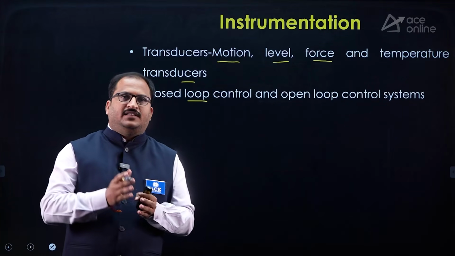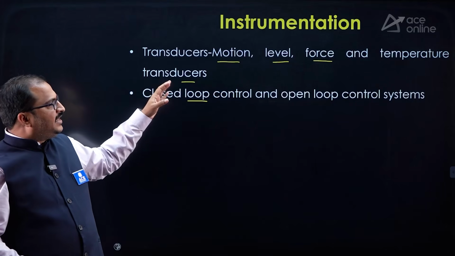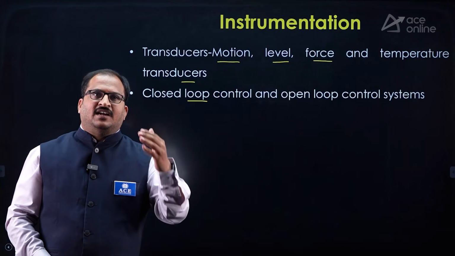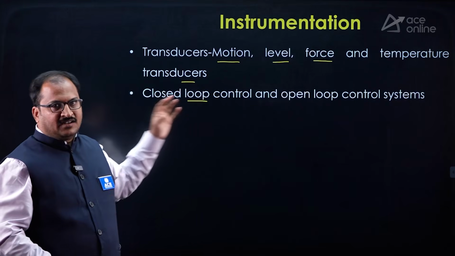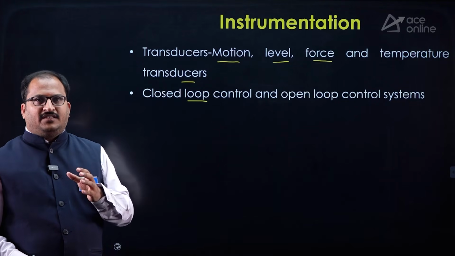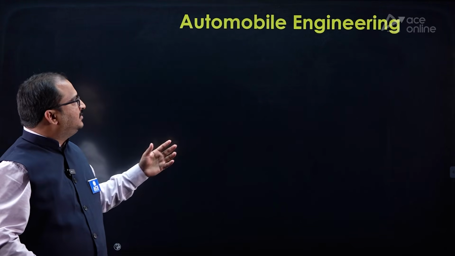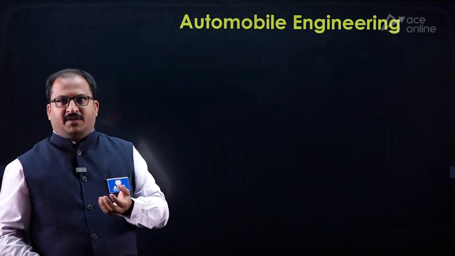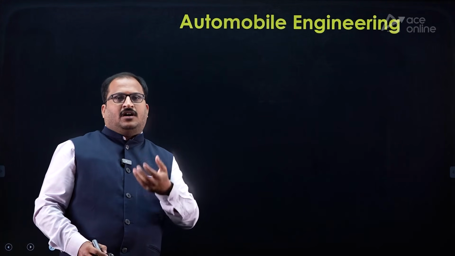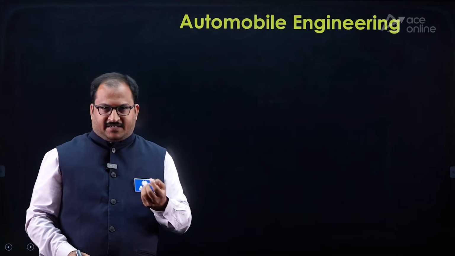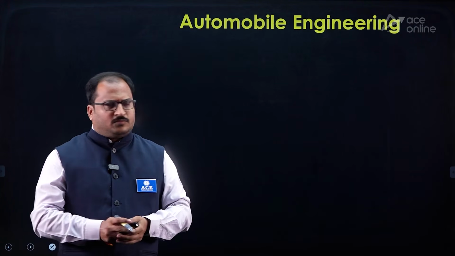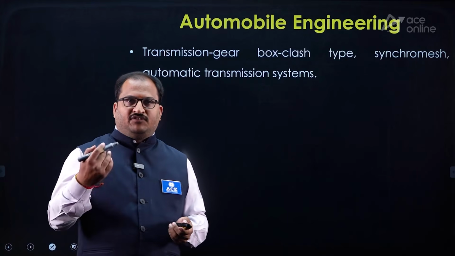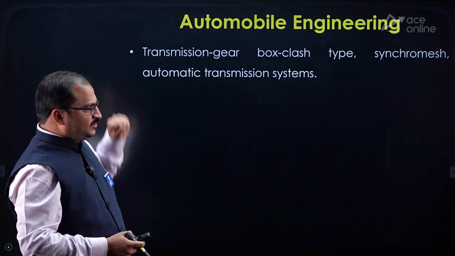See, so far in this particular syllabus, mechanical engineering students can easily learn the concepts and score well in these particular topics. The most important thing for mechanical engineering students is this automobile engineering part, because this topic you will be learning as an open elective, dear students. So that's why these concepts might be a little new to you. So you have to learn thoroughly about these concepts.